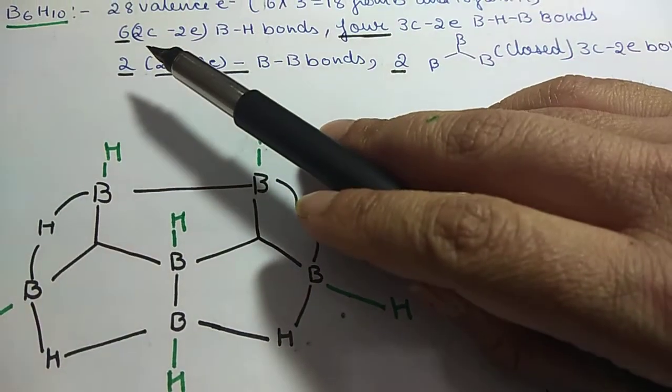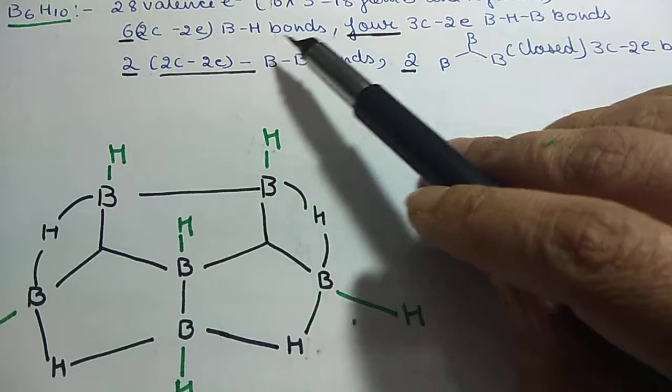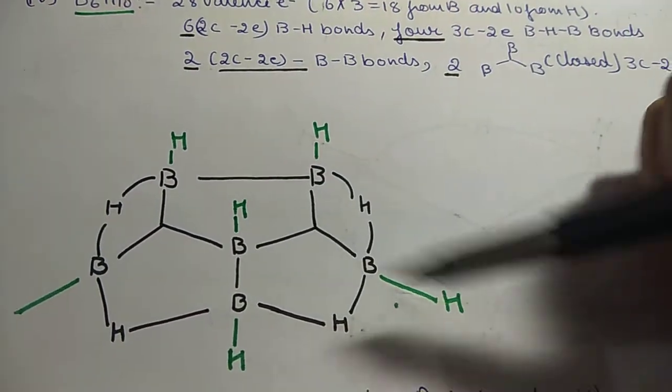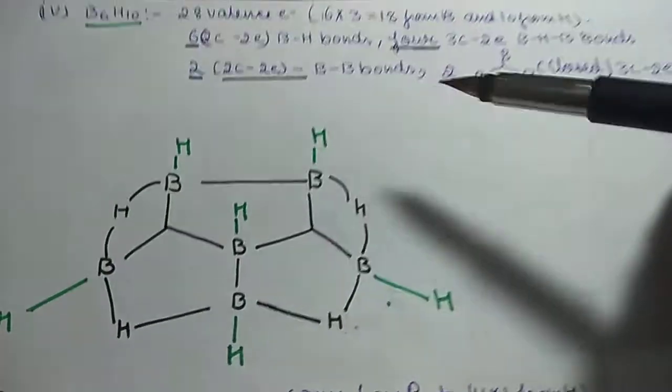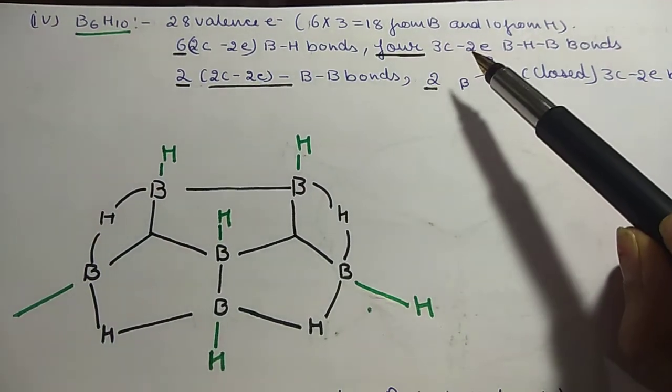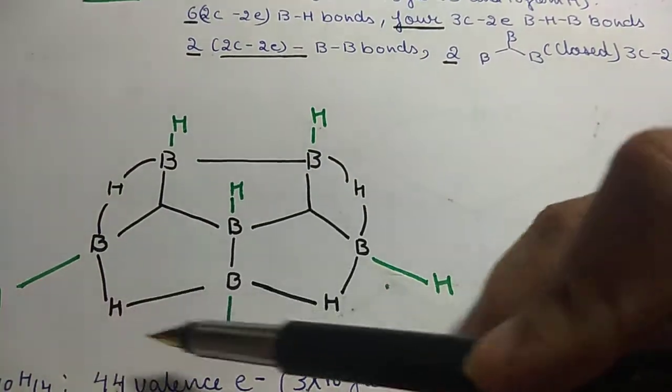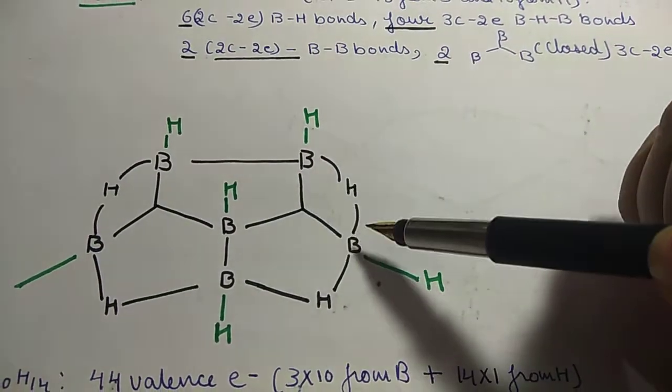Out of these, 6 2 center, 2 electron BH bonds are there: 1 2 3 4 5 and 6. Then we have 4 3 center, 2 electron BHB bonds. So 1 2 3 and 4.